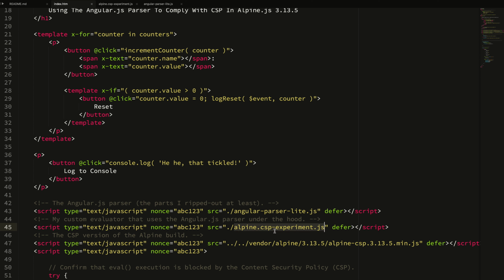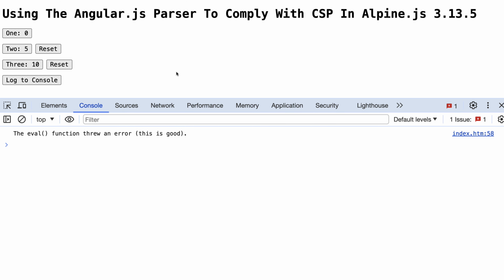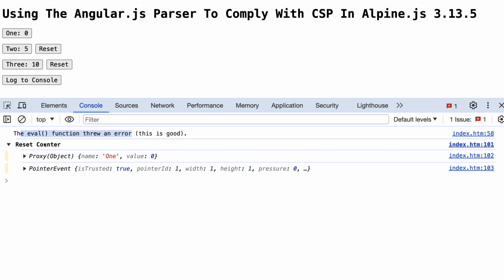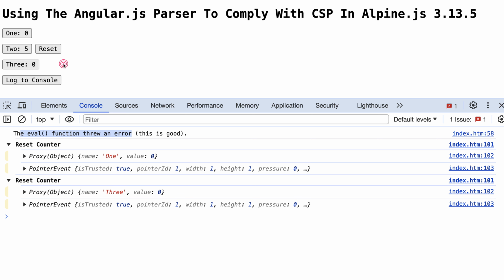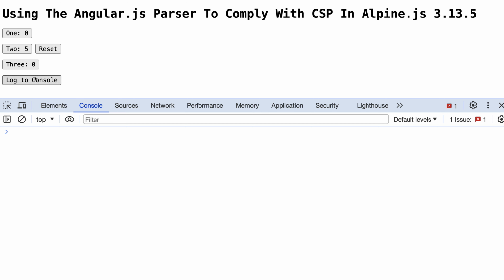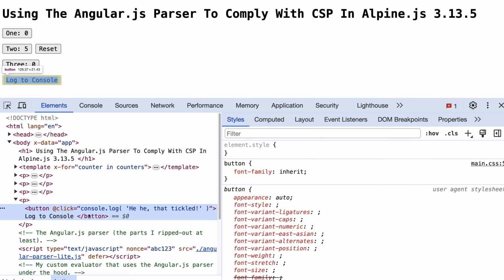So let's go ahead and refresh before we look at this code. And what we can see is that it loads the eval function still through an error. And again, that's good because that's being blocked by our content security policy. But now I can increment this given counter. You can see they're operating independently. I can reset it. I'm logging the reset. I can increment this one a bunch of times. I can reset that. If you remember here, this one has a direct console.log right in the click handler.